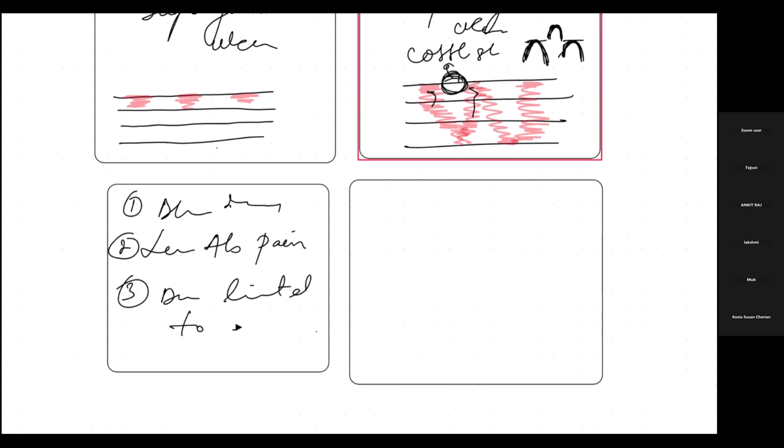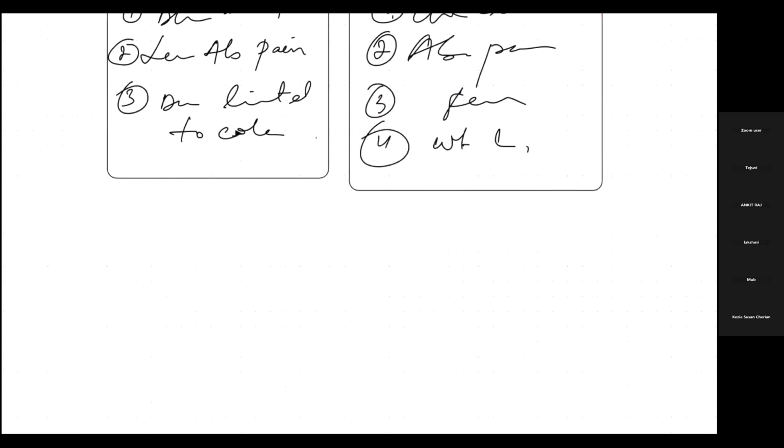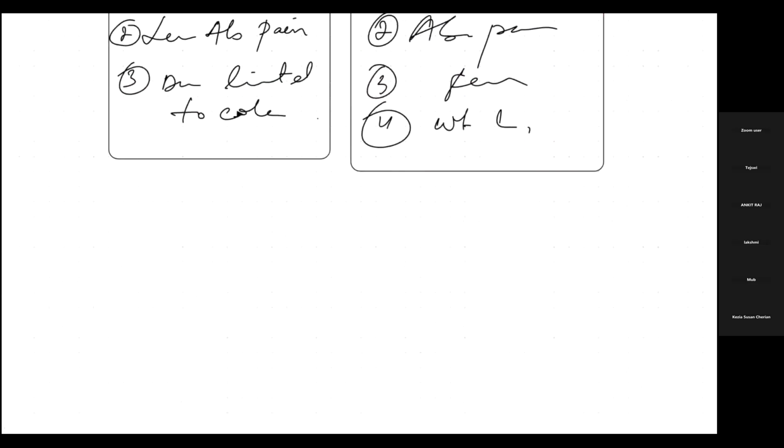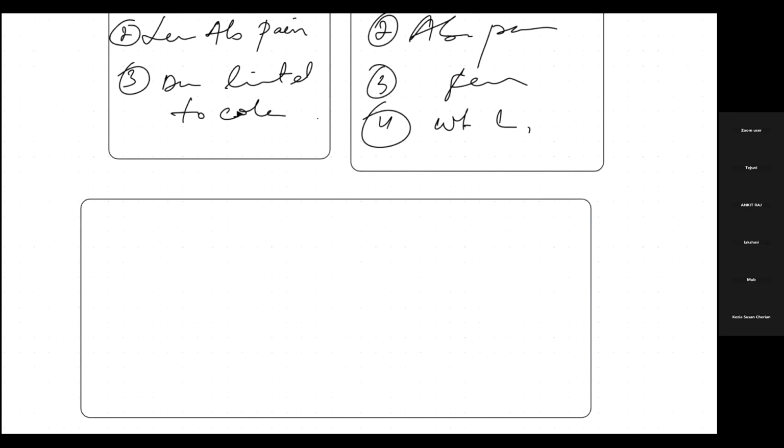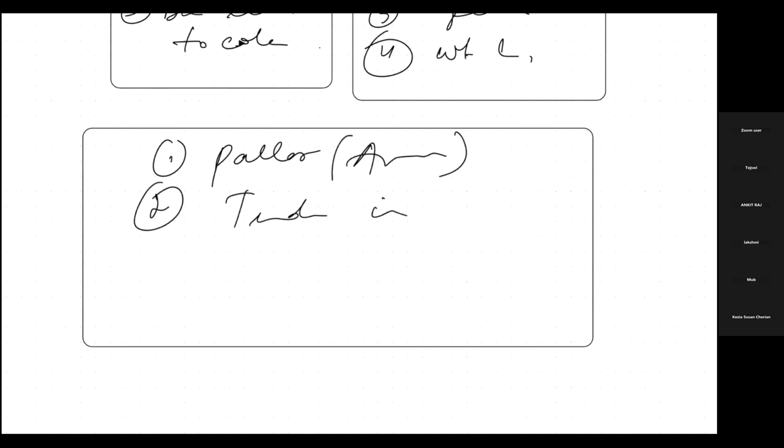Whereas if I talk about Crohn's disease, there can be a chronic diarrhea-like condition. There will definitely be abdominal pain. What else? Fever can be there because the inflammation is too high, right? As well as weight loss can be seen in the patient. Now what clinical examination can be done? First of all, pallor will be there. Why? Because definitely anemia will be there if blood is coming in the stool, isn't it? As well as tenderness in the abdominal region will be there.